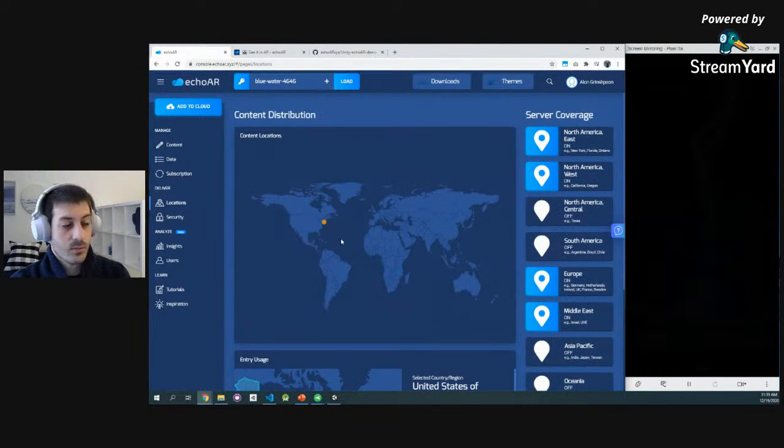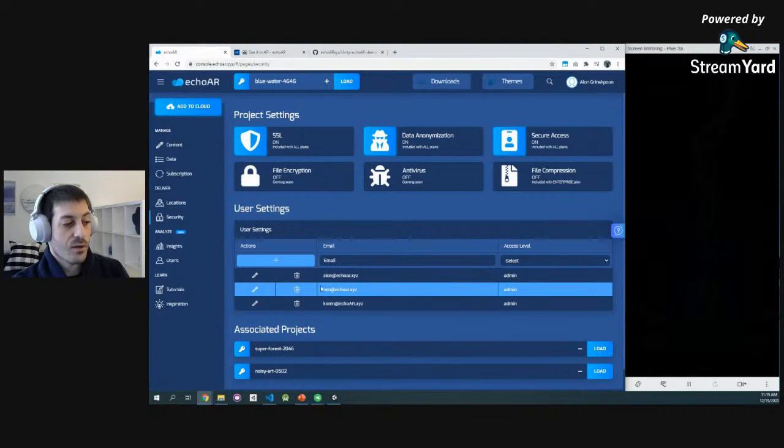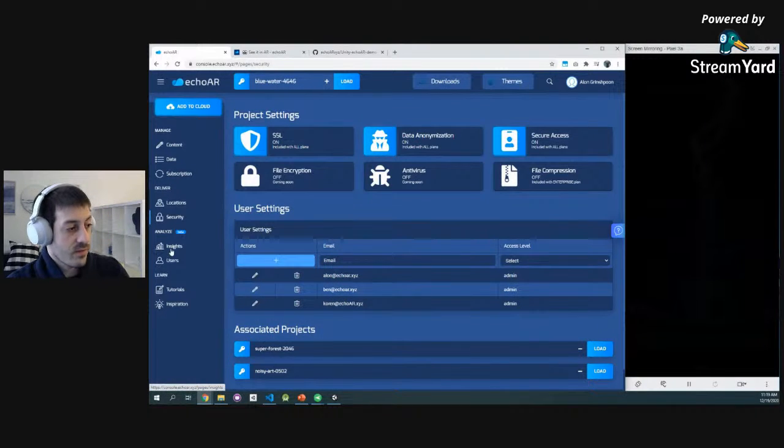Locations allow you to see the distribution of content. Remember, we added that fox in New York. So there it is. You see the servers supporting your application. On the security page, you're able to add other users to your project so you can collaborate. If you're working as a team in a hackathon, that could be perfect. If you're working in a team in general, you can collaborate with people on the same project. So definitely take advantage of that.